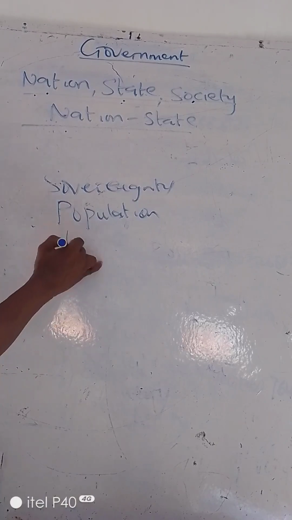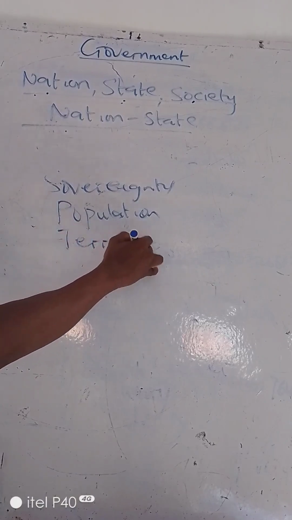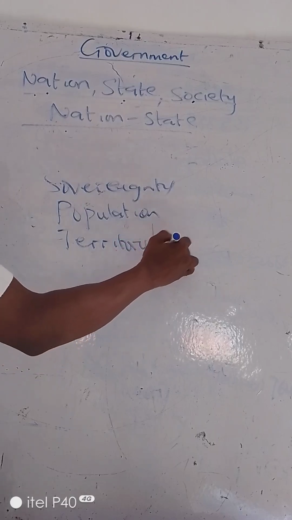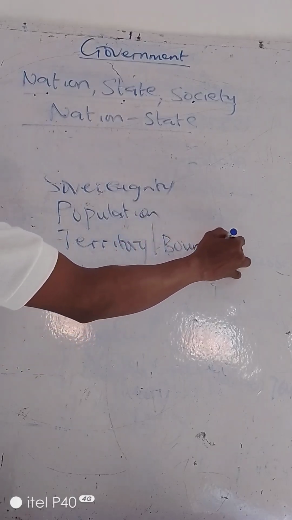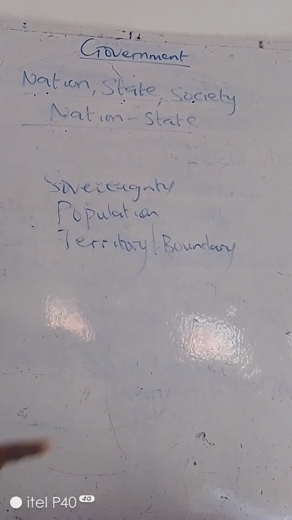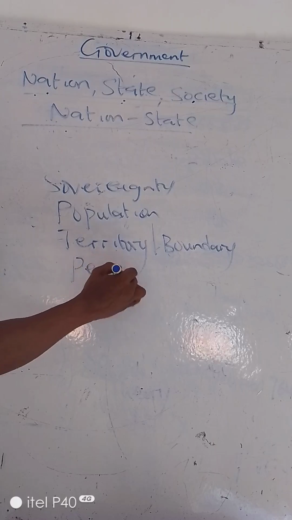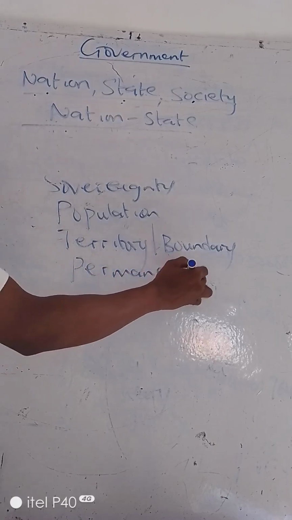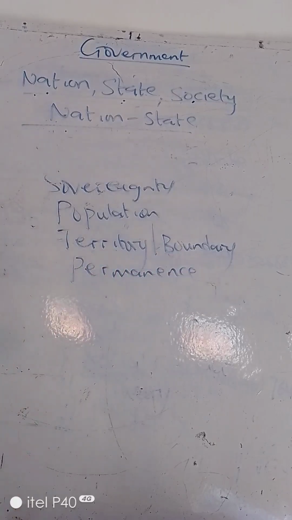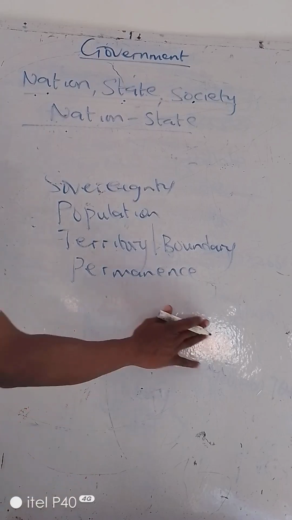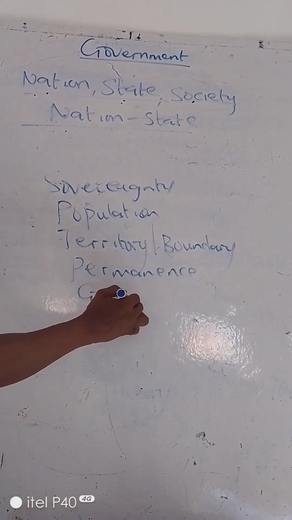Now we also talk about territory. Territory, or boundary, is another feature of a state. This is the most distinguishing feature of a state. It talks about the geographical terrain that a state occupies. We also talk about permanence. That is, the existence of a state is not temporal. It is permanent.